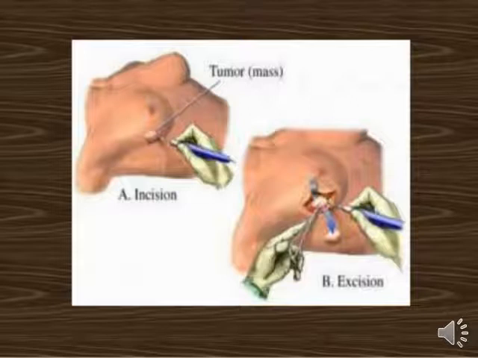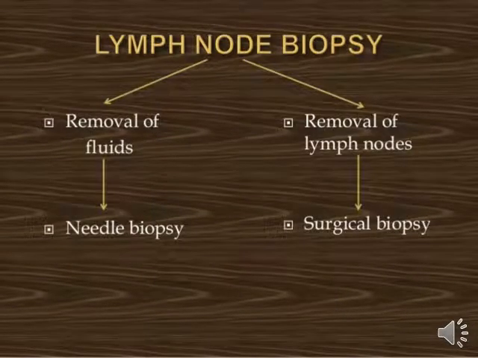Basically, lymph node biopsy is divided into two sections: first, removal of fluid, and second, removal of lymph nodes. So if we perform a lymph node biopsy, firstly we confirm which kind of lymph node biopsy we will perform, fluid biopsy or lymph node biopsy. If we are going to proceed with fluid removal, we just take a needle and take a sample by aspiration with the needle, in the condition of removal of fluids.